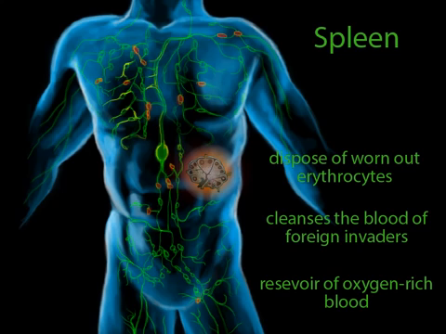Although the spleen is part of the lymphatic system, you can live without it. If your spleen is ruptured due to an injury, it can be removed in a splenectomy. This is often necessary in order to stop internal bleeding because the spleen is so vascular. Once your spleen is removed, tissues in the liver as well as other lymphatic tissues in the body take over the first two tasks of the spleen. Of course, the overall function is not as good as when the spleen was present in the body. As a result, people who have their spleens removed are more susceptible to infections and more sensitive to hemorrhage.